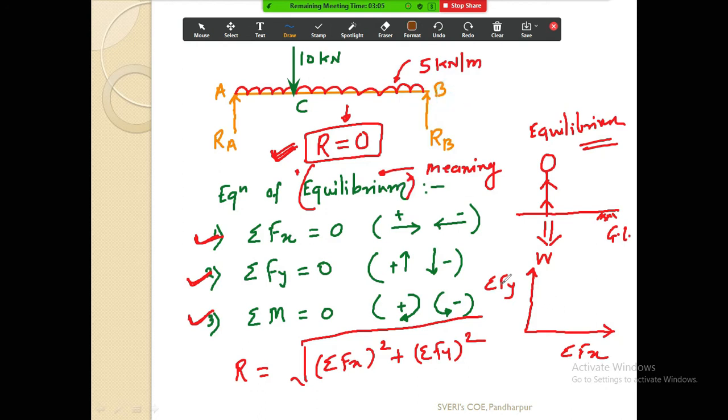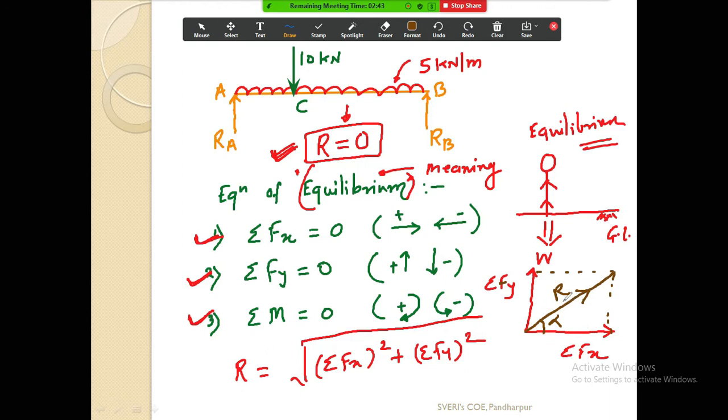Now you join this parallelogram, you know the law of parallelogram of forces, and this diagonal will represent your resultant R. And this angle is alpha with the horizontal.